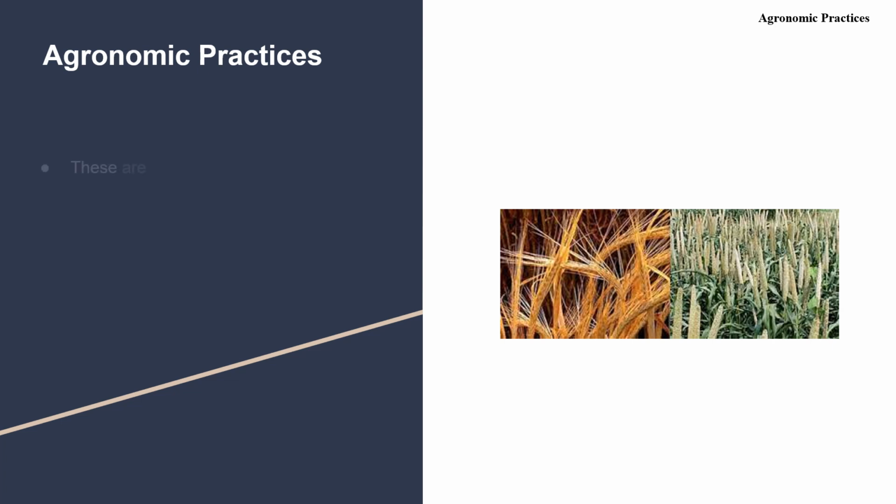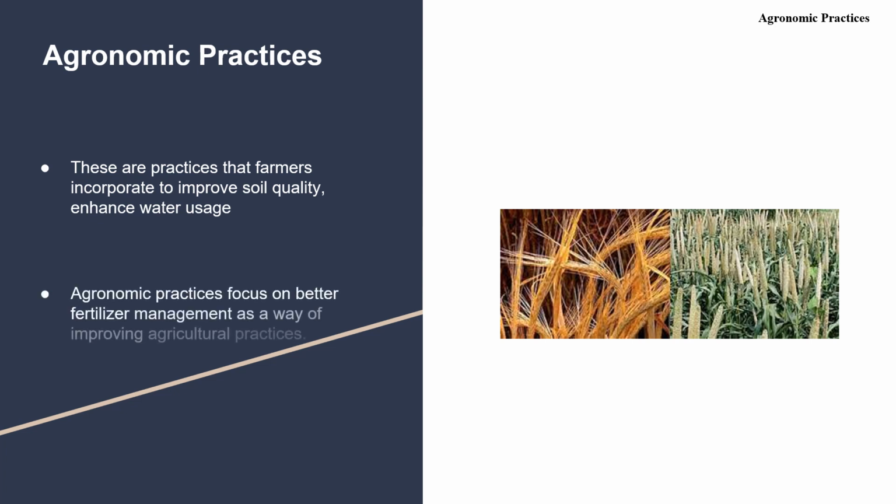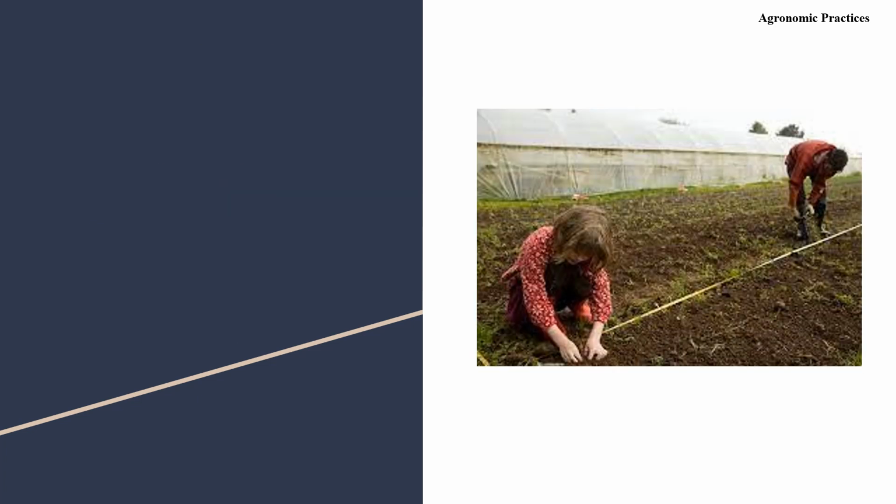Agronomic practices. These are practices that farmers incorporate to improve soil quality and enhance water usage. Agronomic practices focus on better fertilizer management as a way of improving agricultural practices.